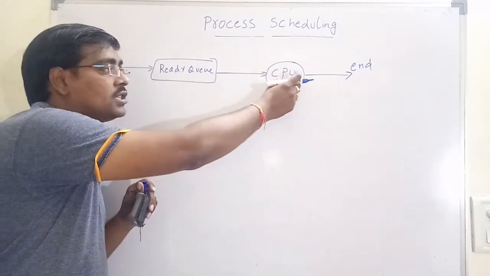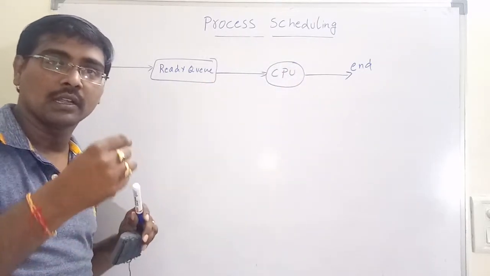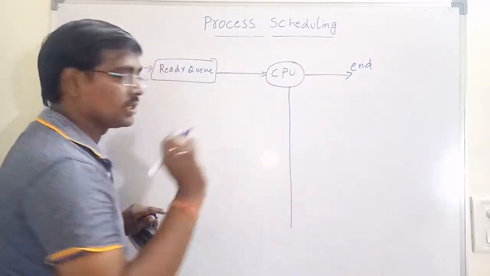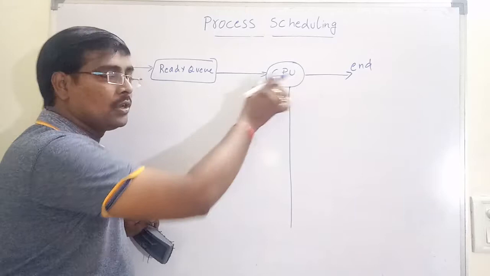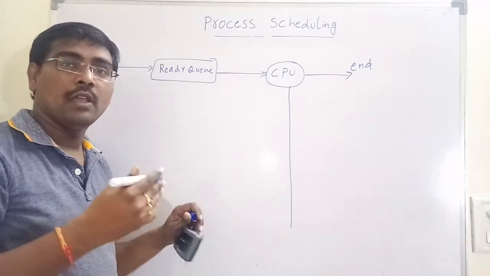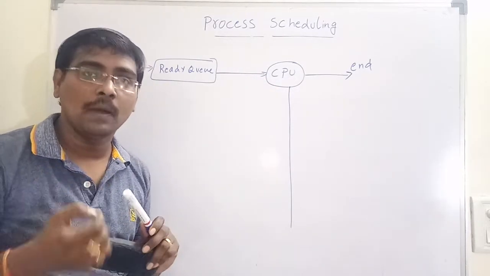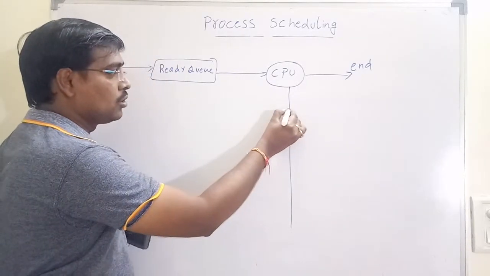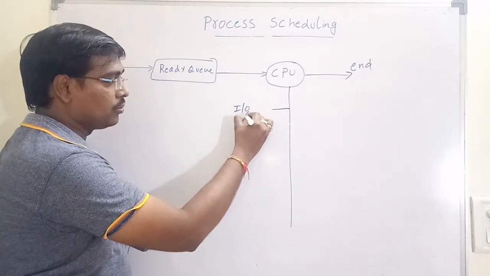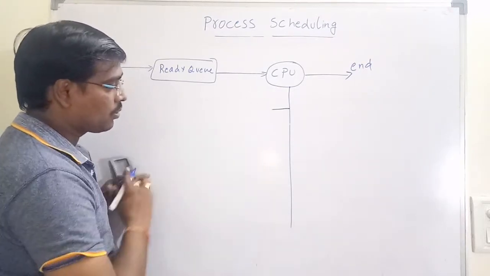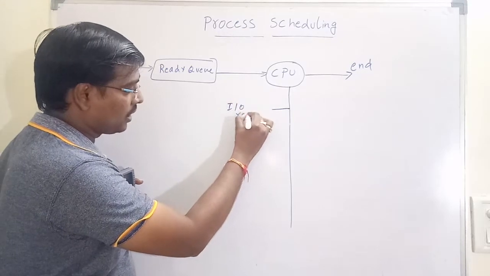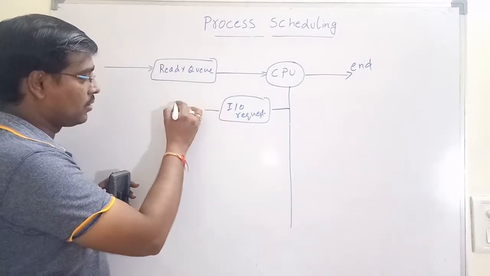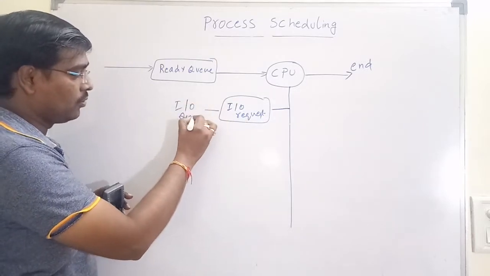But during execution, when a process is under execution, there are different cases. For example, during execution, if a process requires an IO operation, it is placed in the IO queue. So simply, a process that makes an IO request is placed in the IO queue.